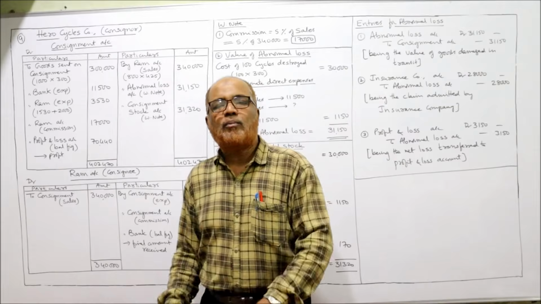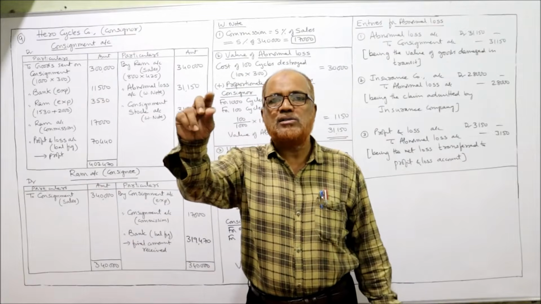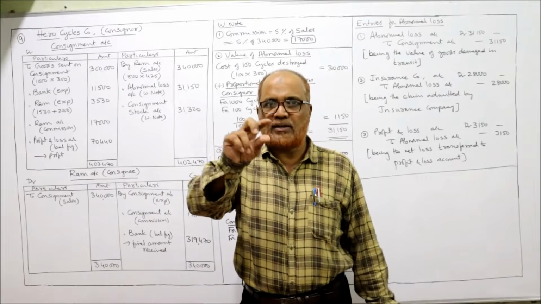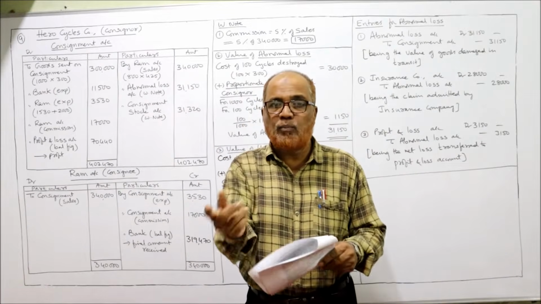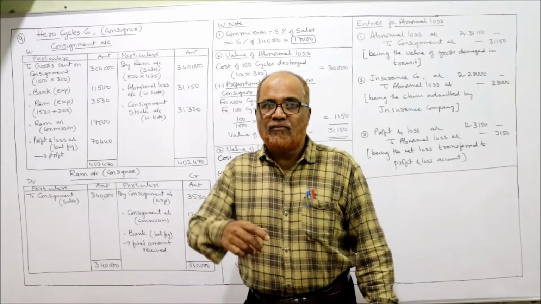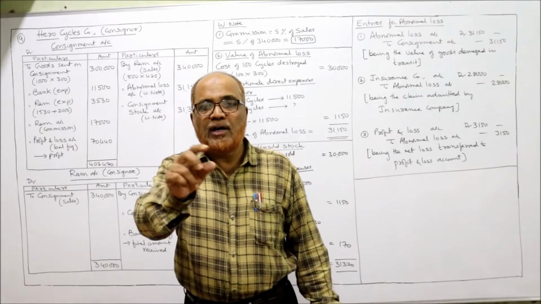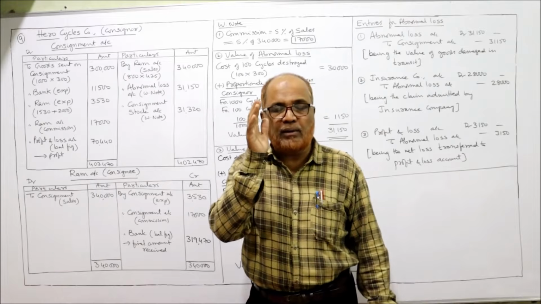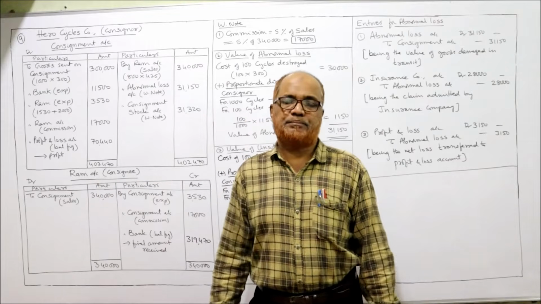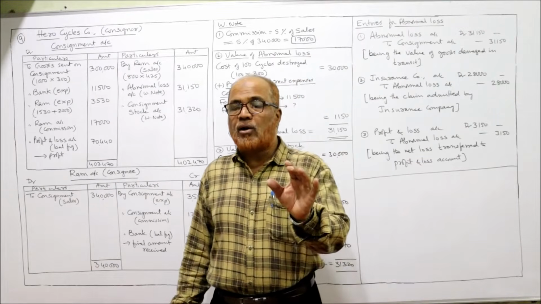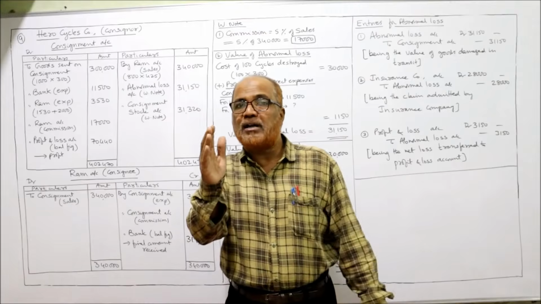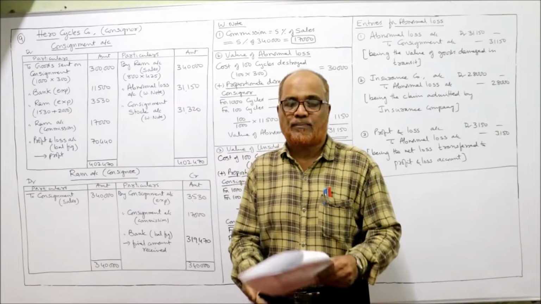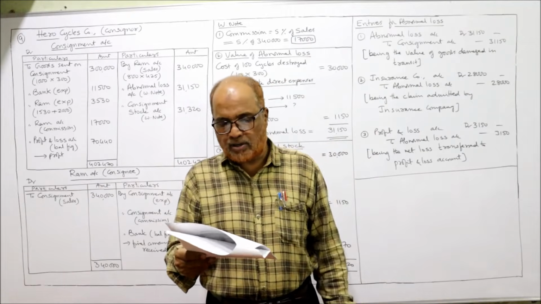And the entry for abnormal loss is abnormal loss account debit to consignment. Always keep a notebook ready while watching this video. Whenever I say something new, immediately you should note it down in the notebook so that you can remember it for a long period of time. So abnormal loss account debit to consignment. So consignment account credit side by abnormal loss. We have to find out the value of abnormal loss.